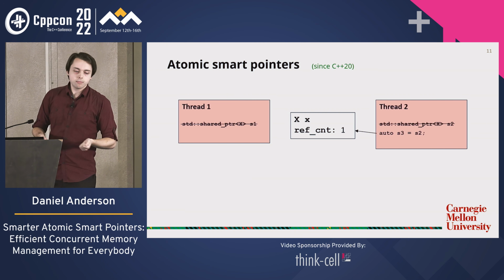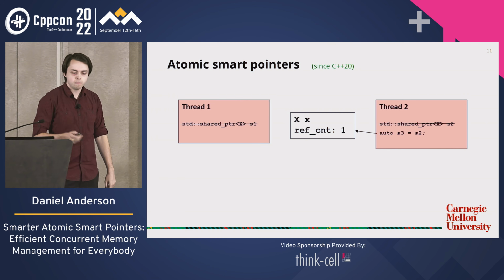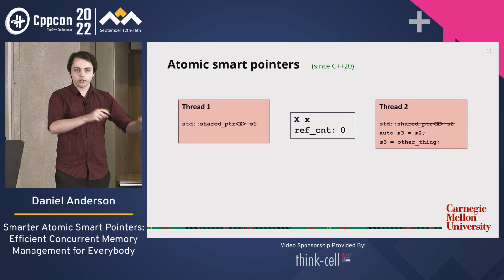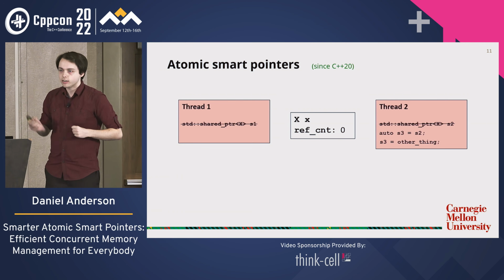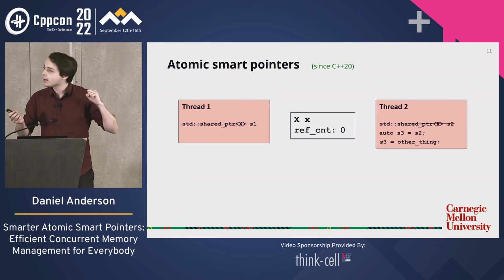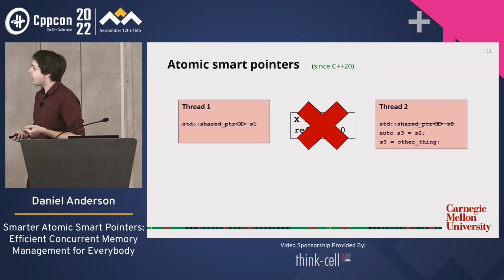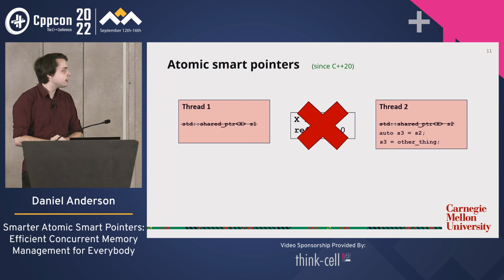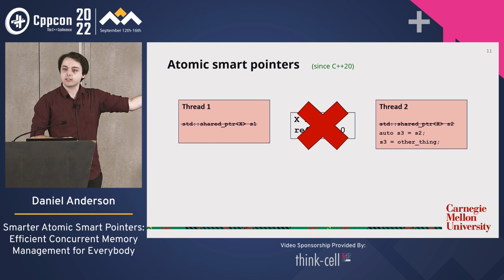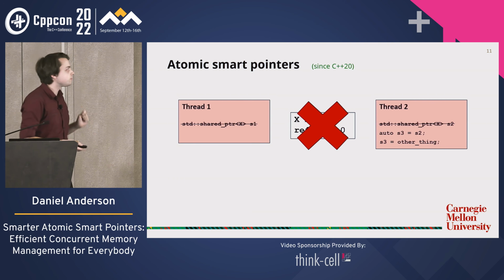Then thread 2 at some point says, I don't need that anymore, I'm going to drop that. Reference count goes down to 1. And then maybe thread 2 says, actually, I want a different thing. I'm going to reassign my shared pointer to point somewhere else, which also means there is now 1 less reference to this thing in the middle, and it's now gone. So the reference count hits 0 and gets deleted. Great. And everything we just did was thread safe, in fact. So the answer is yes, if this is what you mean, are shared pointers thread safe?